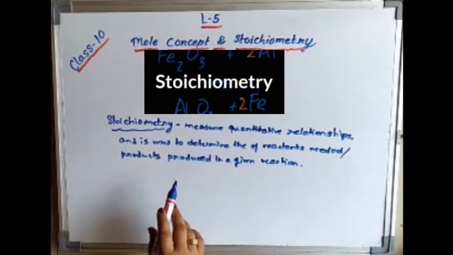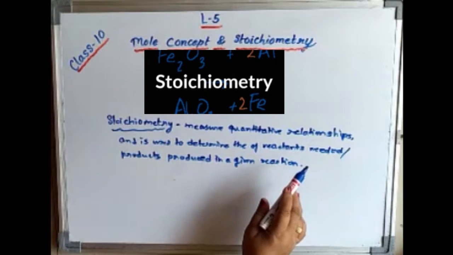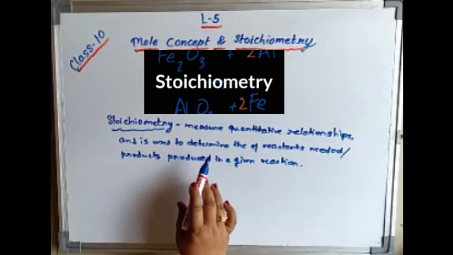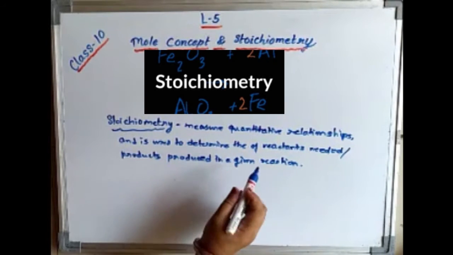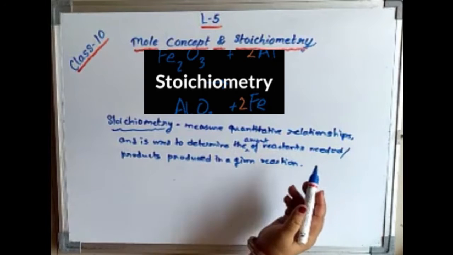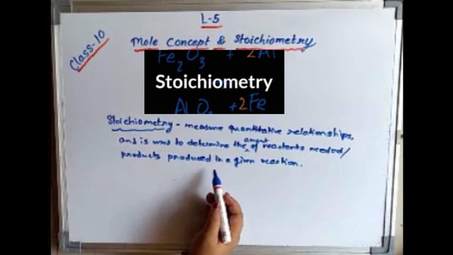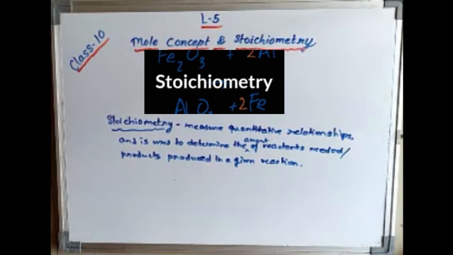Now, stoichiometry measures quantitative relationship and is used to determine the amount of reactants needed or the products produced in a given reaction. Students, you must have remembered in analytical chemistry we are dealing with the qualitative relationship.